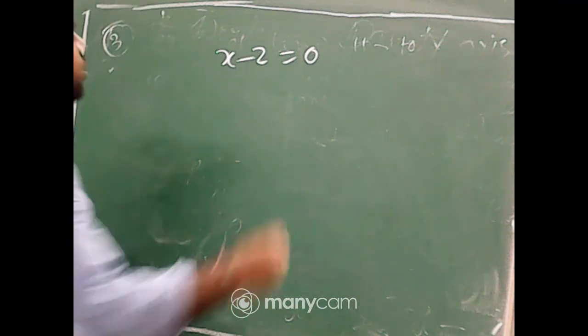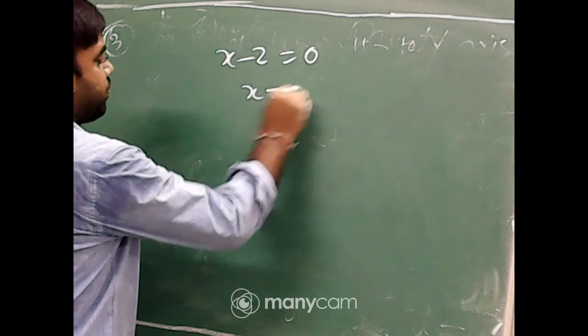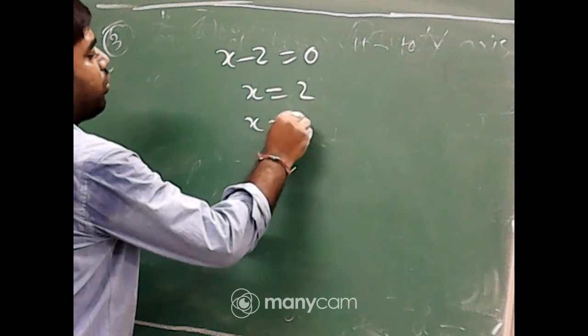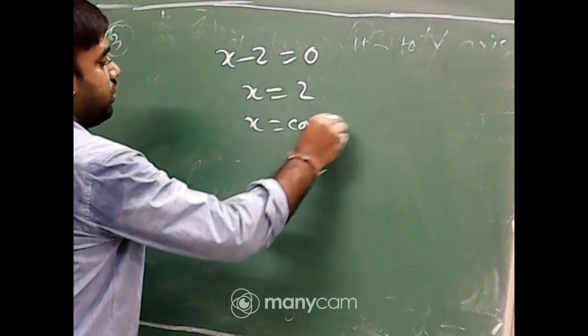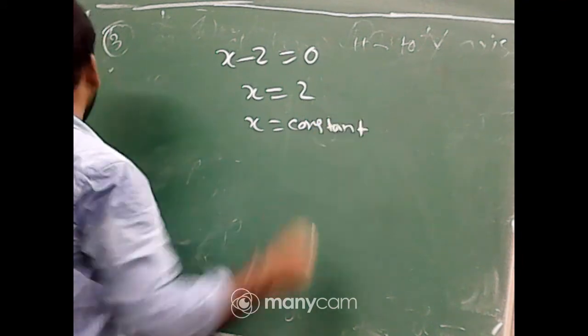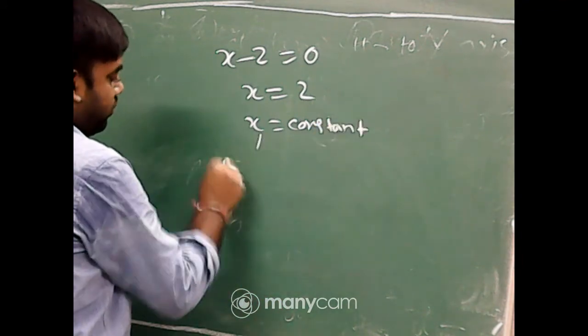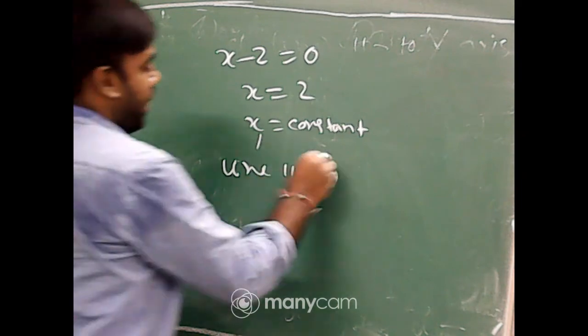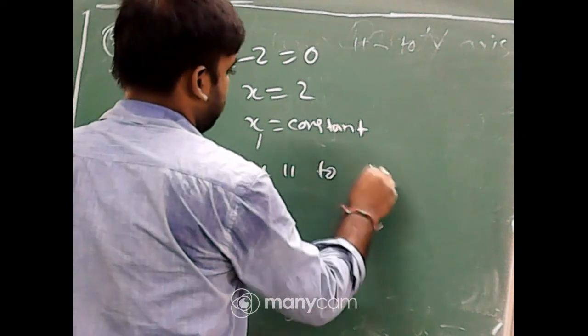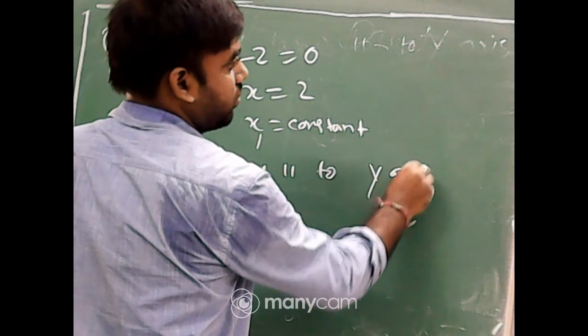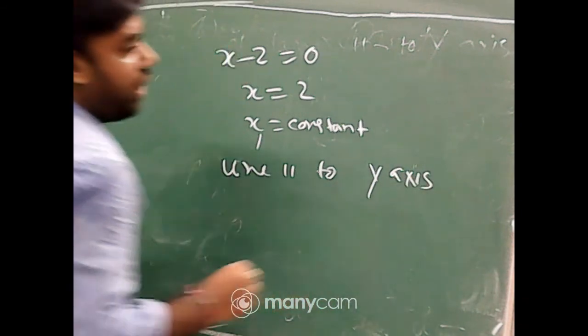X minus 2 equal to 0 means x equal to 2, x equal to constant. X equal to constant means the line is parallel to y-axis.